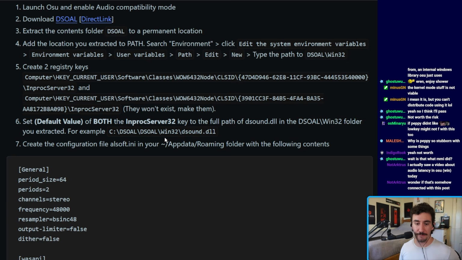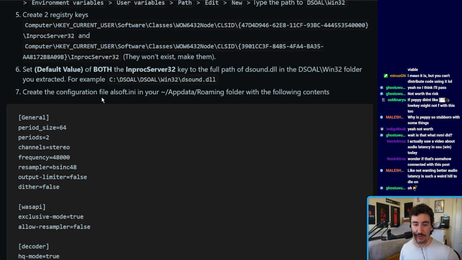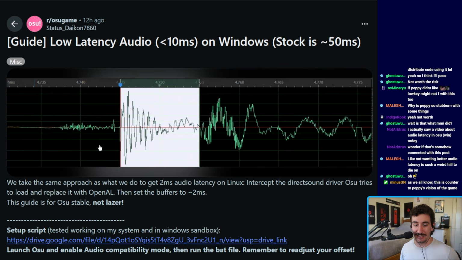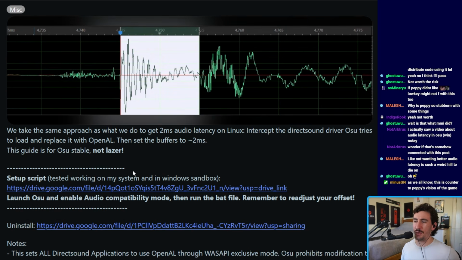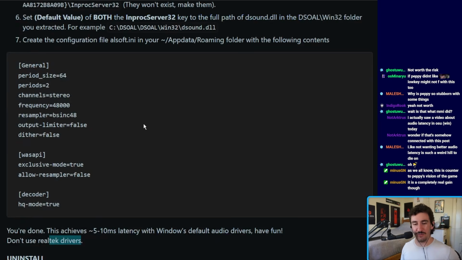with Osu. Saw a video about audio latency in Osu Windows today. Wonder if that's somehow connected with this post. I actually don't think so. I think this is one of those weird coincidences that happens. But this is wild. Having a Linux Osu latency on Windows, as we all know, this is counter to Peppy's vision of the game. Yeah, because why would you ever want performance? Completely real gain, though.